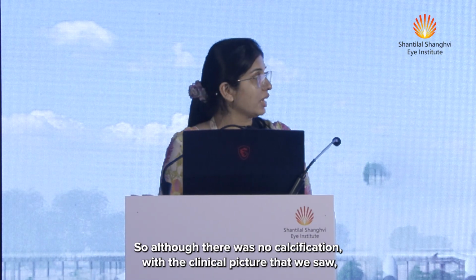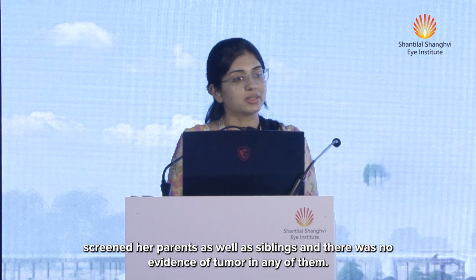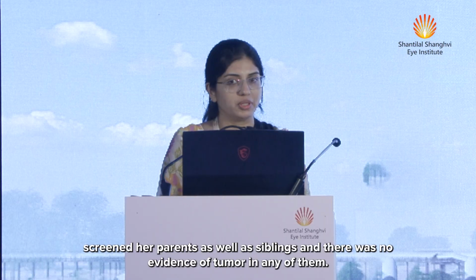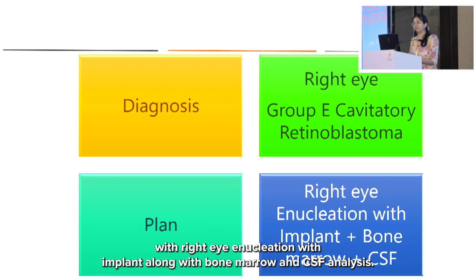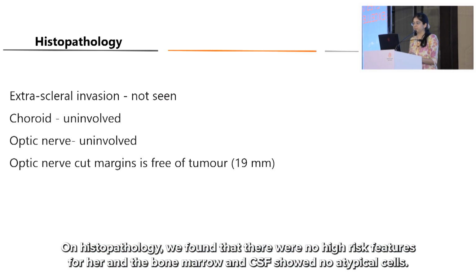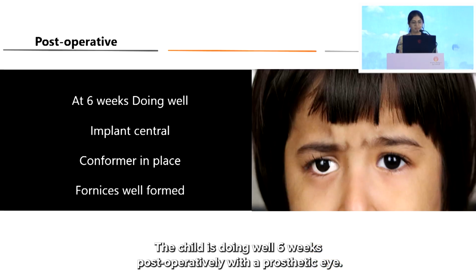So although there was no calcification, with the clinical picture that we saw, a diagnosis of right eye retinoblastoma was made, and we screened her parents as well as siblings, and there was no evidence of tumor in any of them. We took the child for examination under anesthesia with right eye enucleation with implant along with bone marrow and CSF analysis. On histopathology, we found that there were no high-risk features for her, and the bone marrow and CSF showed no atypical cells. The child is doing well 6 weeks post-operatively with a prosthetic eye.